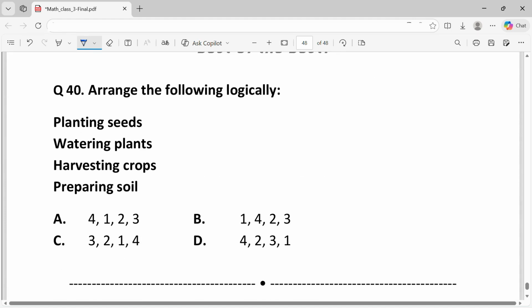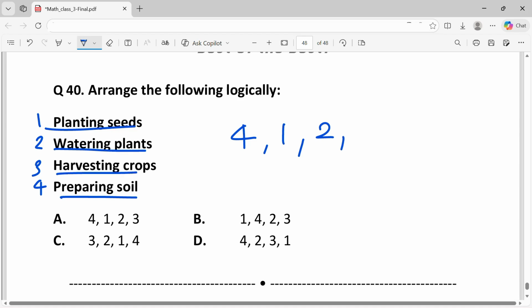Question 40. Arrange the following logically. Planting seeds, watering plants, harvesting crops, preparing soil. Let's number these as 1, 2, 3, 4. So first we'll prepare the soil, that is 4, then we'll plant the seeds, that is 1, then we'll water the plants, that is 2, and then we'll harvest the crop, that is 3. So from the given options, the answer is A, 4, 1, 2.